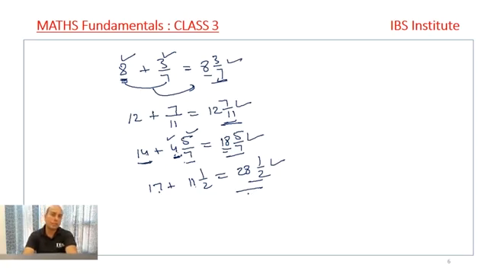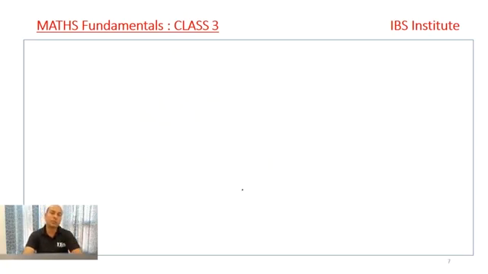Next, in continuation of addition, we go to the subtraction of the fractions. Right? How do we subtract? In subtraction, we have just seen that we have already subtracted a few fractions, right? But let's go to the basic things. Say I have a fraction of 3 by 7. I told you the meaning of 3 by 7: out of 7 parts, 3 parts are taken, right?